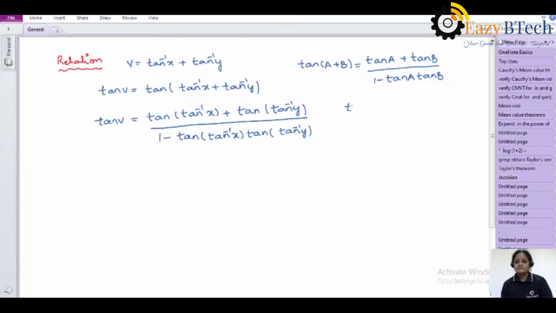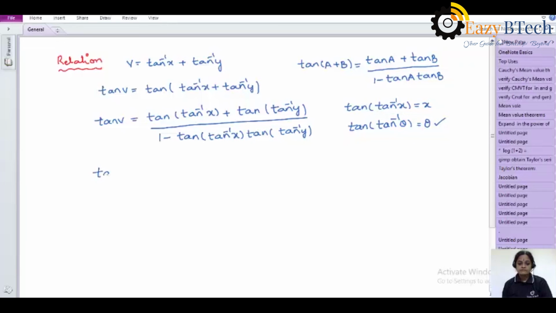Using the inverse trigonometric formula, tan of tan inverse theta is equal to theta, so tan of tan inverse x is nothing but x only.